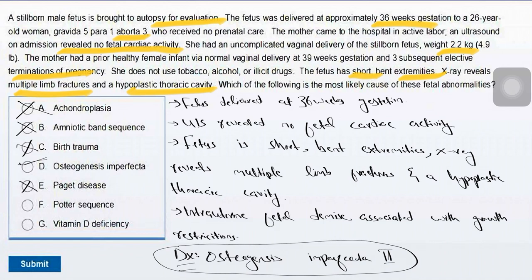Choice E, Paget disease. Paget disease is a bone metabolism disorder due to defective osteoclast activity. This disease typically has an adult rather than in utero onset and presents with headache, hearing loss, spinal stenosis, and osteosarcoma. Choice F, Potter sequence. Potter sequence is a lethal fetal anomaly that presents with pulmonary hypoplasia, limb deformities, that is cleft foot, hip dislocation, and oligohydramnios. This is due to urinary tract abnormalities, for example, bilateral renal agenesis, polycystic kidney disease. Choice G, vitamin D deficiency. Maternal vitamin D deficiency is associated with fetal growth restriction, not with fracture or intrauterine fetal demise.